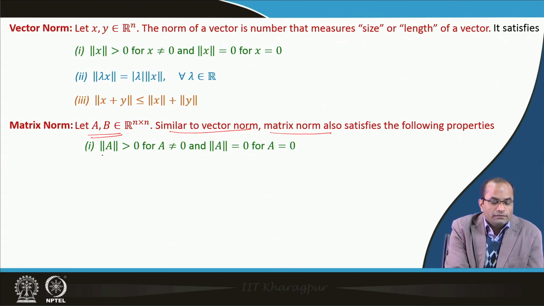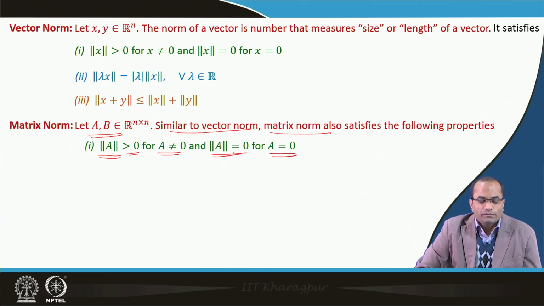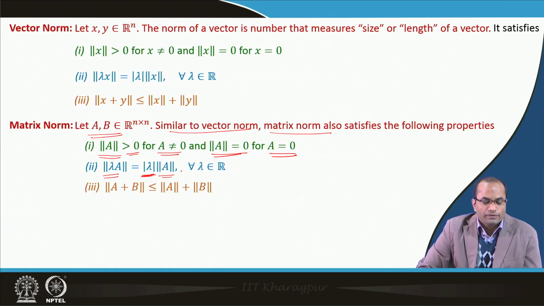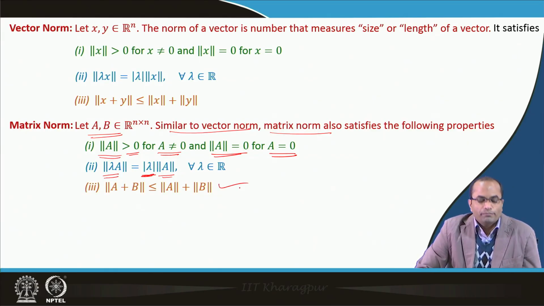The matrix norm will be positive whenever A is a non-zero matrix, and when A is a zero matrix, the matrix norm will be equal to 0. Similarly, in the second property the absolute value of lambda can be taken out, and the triangular inequality also follows for the matrix norm.